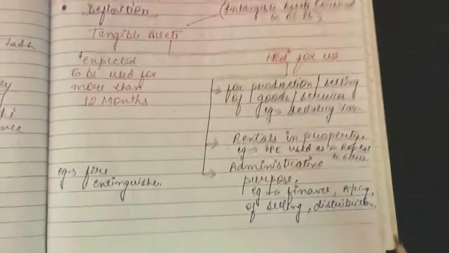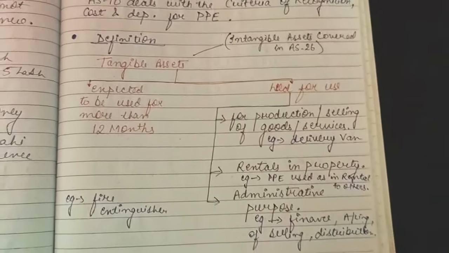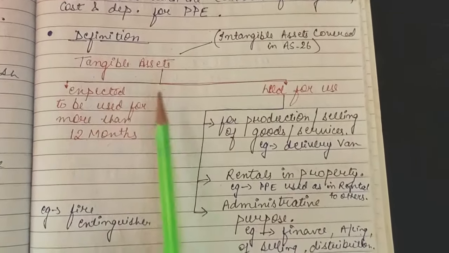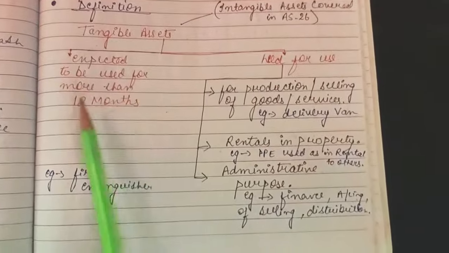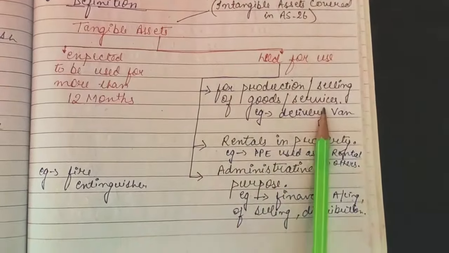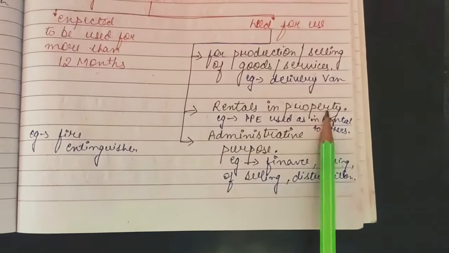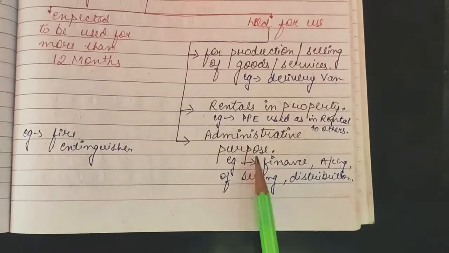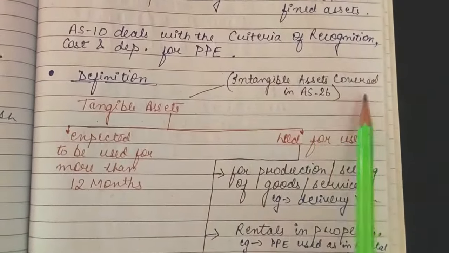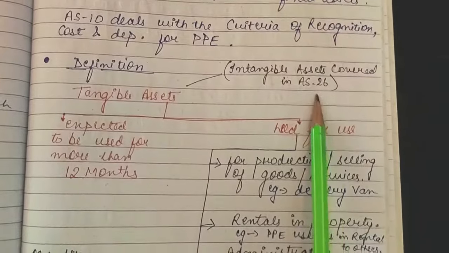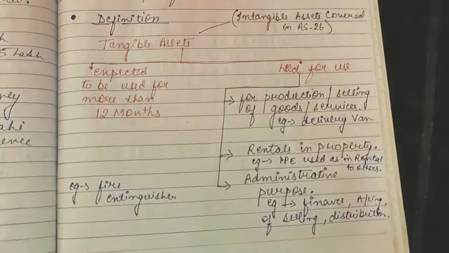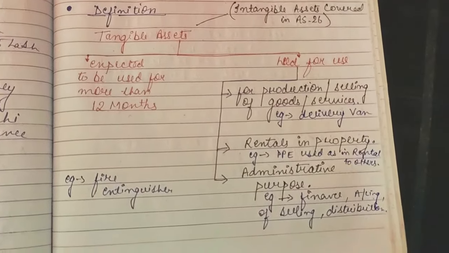So what is the exact meaning of property, plant and equipment? It should be tangible assets which are expected to be used for more than 12 months and held for use for production or selling of goods or services, for rentals in property and for administrative purposes. So this is a tangible asset. Now intangible asset is covered in Accounting Standard 26. So I hope the definition part is clear to all of you.